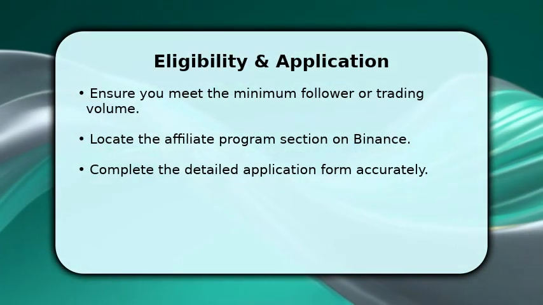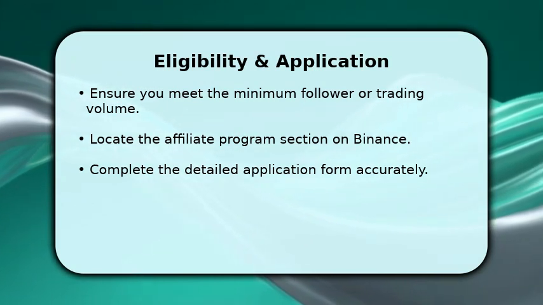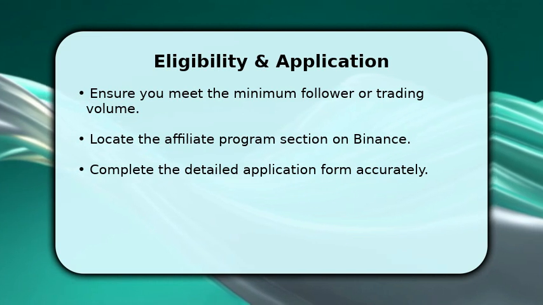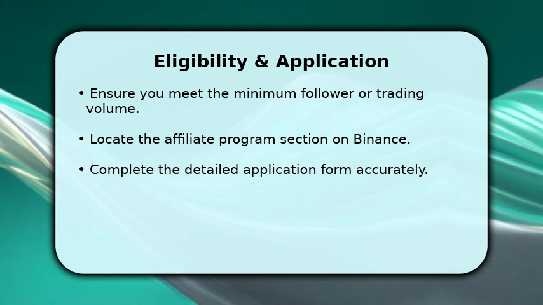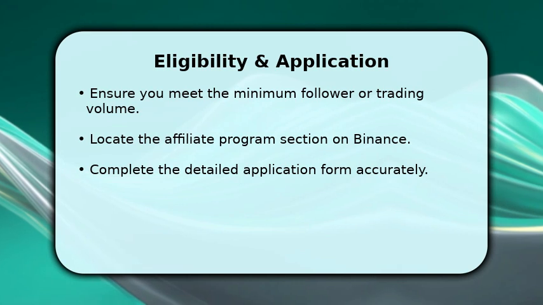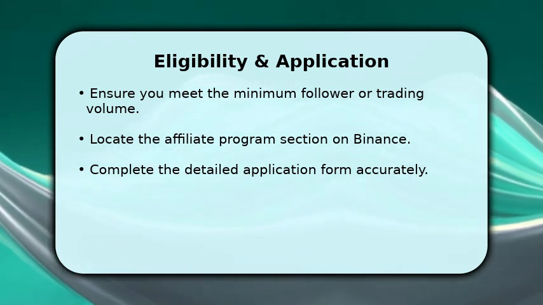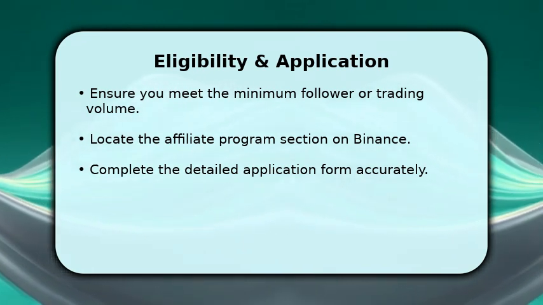To be eligible, you typically need a substantial social media following, usually over 5,000, or a significant trading volume on Binance. Once you confirm eligibility, navigate to the Binance website and find the affiliate program page. Click Apply Now and fill out the application form completely, providing details about your platform, audience, and how you plan to promote Binance. Double-check all information before submitting.